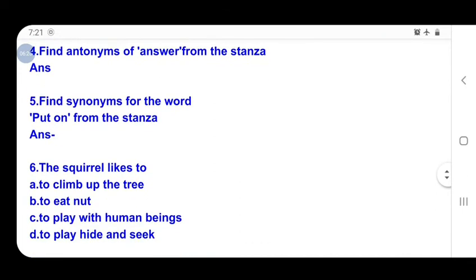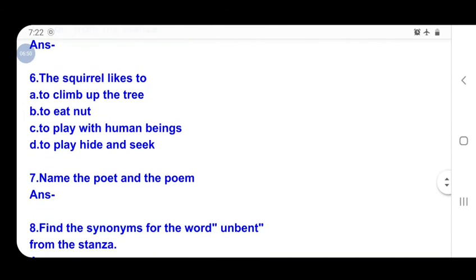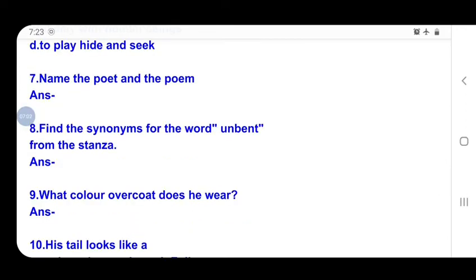What does the squirrel like to do? To climb up the tree, to eat nuts, to play with human beings, to play hide and seek. Option C is correct: to play with human beings. When someone comes to him, he changes his direction. That means he teases someone; he likes to play with human beings. Next: name the poet and the poem. The poem is The Squirrel. The poet is Mildred Boyer Armstrong.